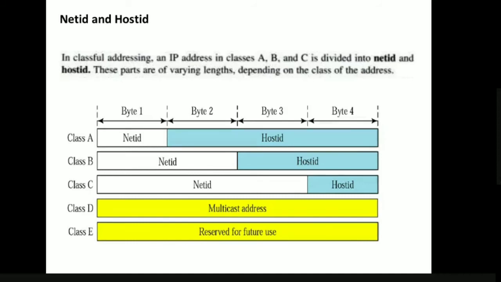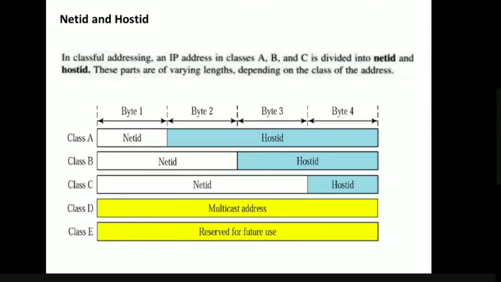What is net ID and what is host ID, we will look at in the further discussion. But if you see on the screen, for class A, what is the length of net ID? 1 byte, right? Then what is the length of host ID for class A? 3 bytes: byte 2, byte 3 and byte 4.